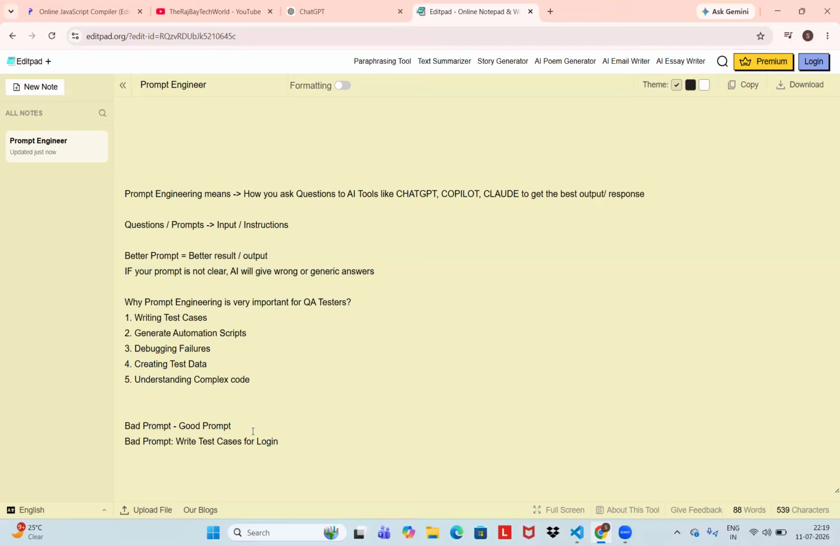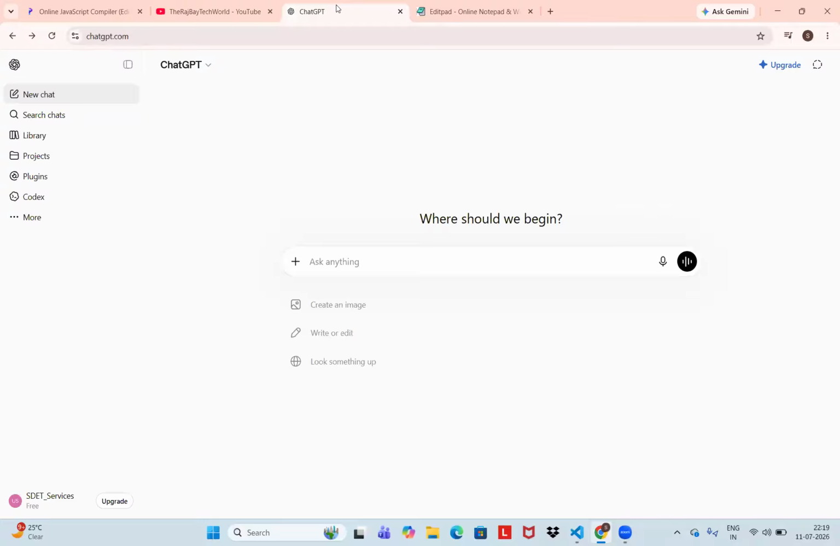Okay. Here you need to understand two things. One is the prompt what we are generating. It's too generic, right? Write test cases for login. So it is generic prompt. The problem is it is too generic. No context. So what it will see, I will paste this prompt here. Go here and paste here. See, I opened the ChatGPT also. Write test cases for login. Just enter.